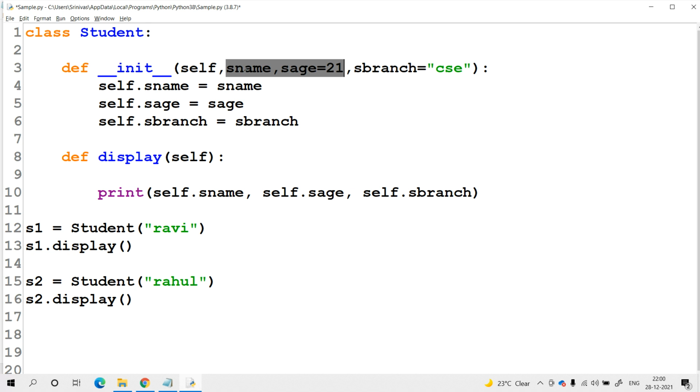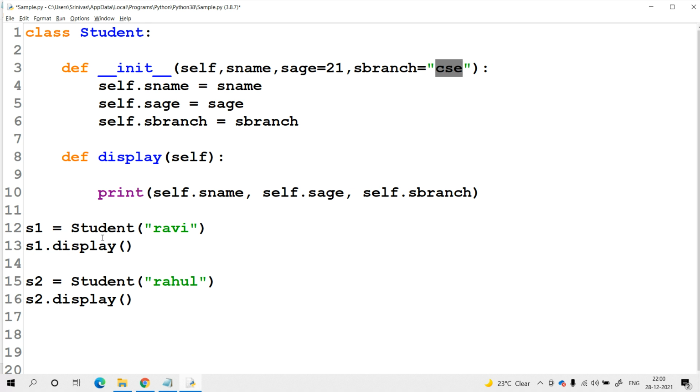So for the s name, definitely at the time of creating the object of the class, we need to set the s name, student name. Without setting the student name, it is not possible to execute this constructor. Why? Because we did not assign any default value for the s name. But what about the remaining two parameters? For s age, the default value that is available is 21, and for s branch, the default value that is available is CSC.